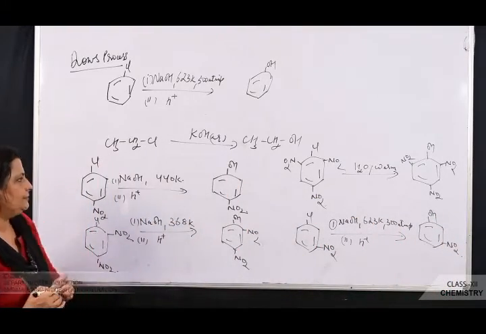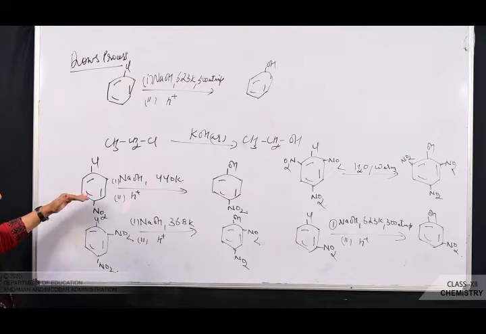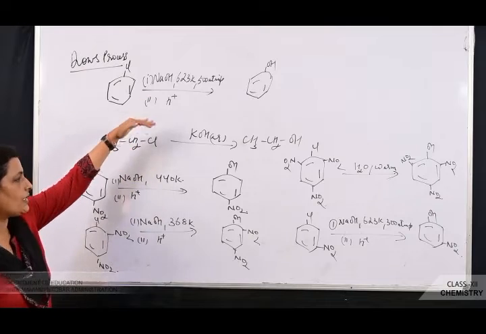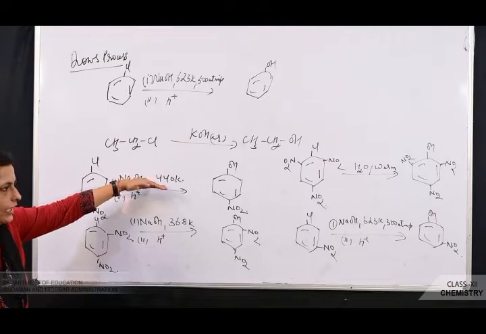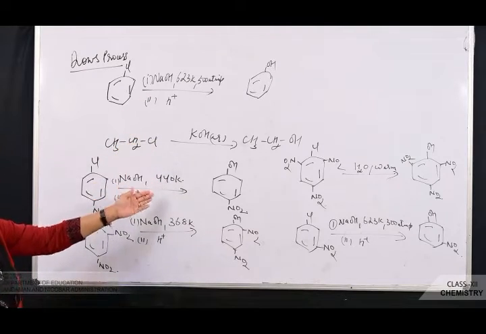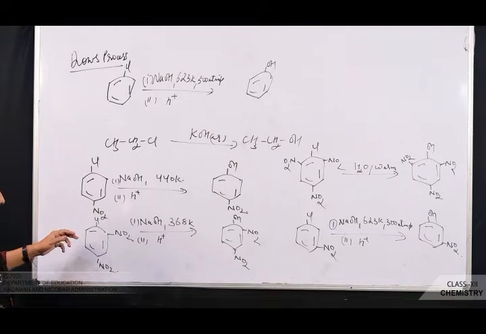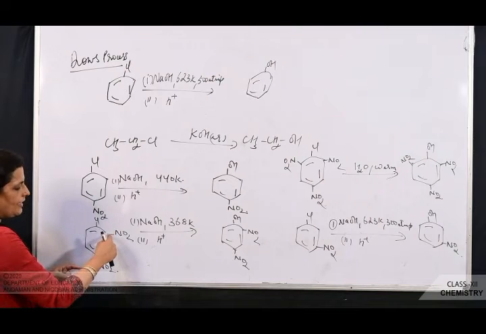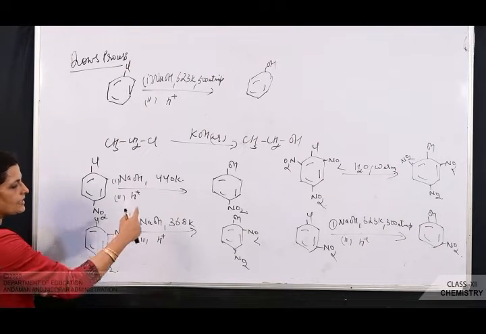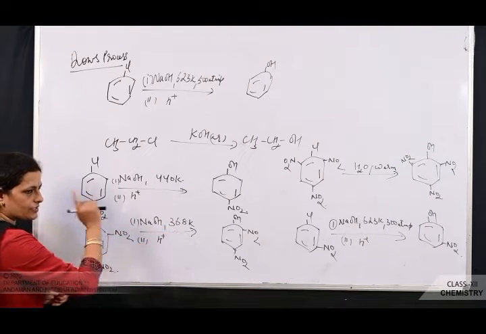What do you observe here? When I have introduced an electron withdrawing group at the para position, the temperature from 623 Kelvin has reduced to what? 440 Kelvin, and you don't have to supply any pressure. And it's in which position? It's in the para position. Then again I have introduced one more electron withdrawing group at the ortho position. In that case again the temperature has decreased to 368 Kelvin.